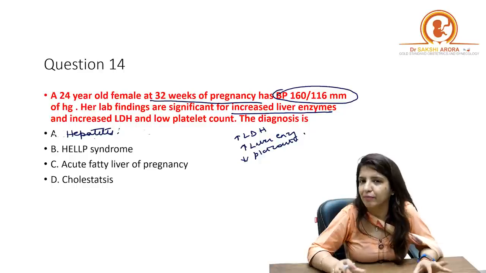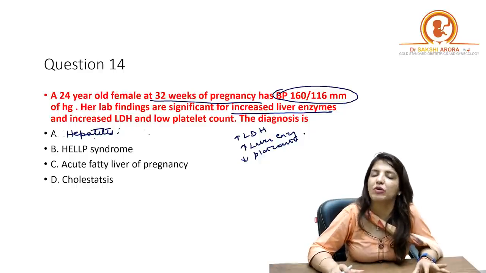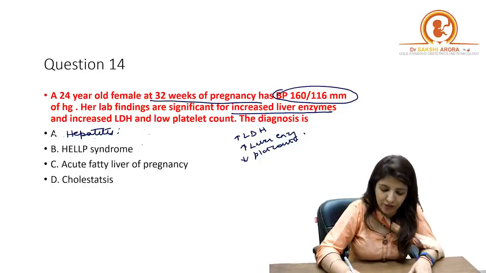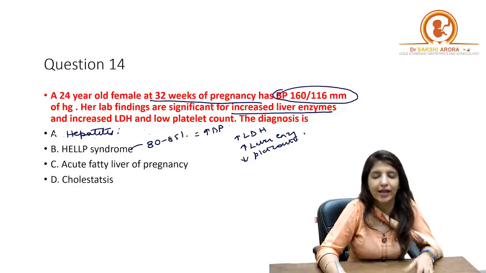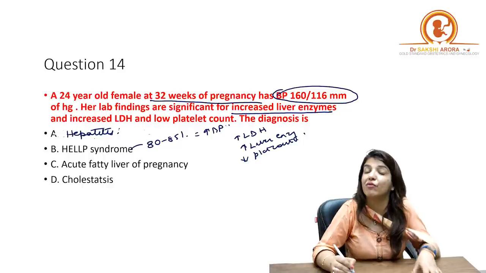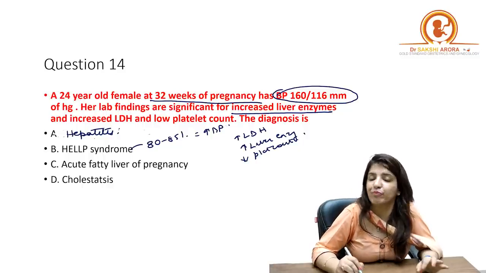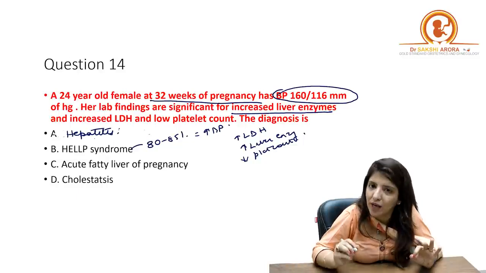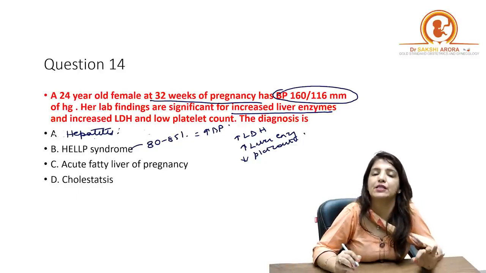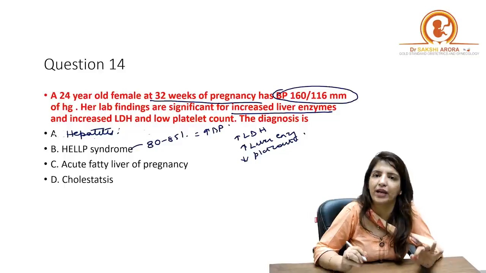This is a typical presentation of HELLP syndrome, because in HELLP syndrome, in 80 to 85% of cases, BP of the patient is raised, and HELLP syndrome is a complication of severe preeclampsia. But there will be around 15% cases in whom the BP of the patient will remain normal.